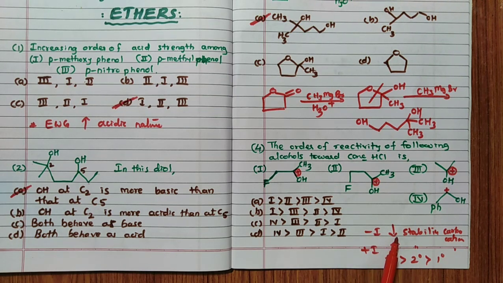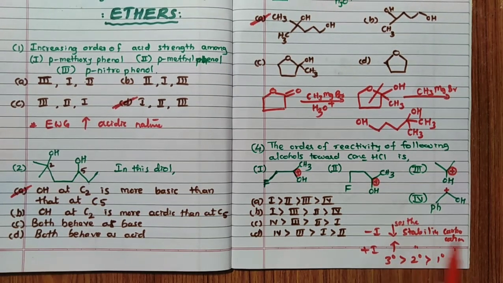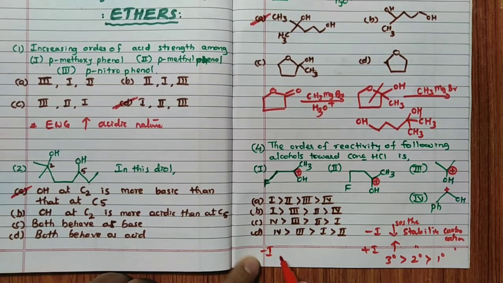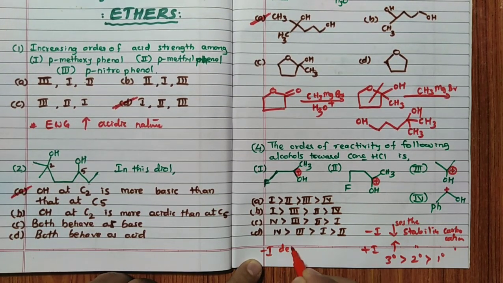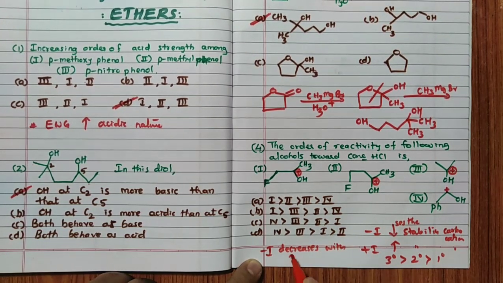See, the minus I effect decreases the stability of the carbocation, right? So if the minus I effect is more, the stability of the carbocation will be less. Hence, if the minus I effect is less, the stability is more. One thing I will tell you: the minus I effect decreases with increase in chain length.